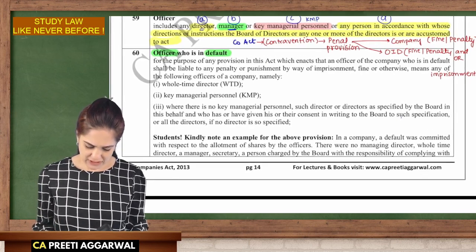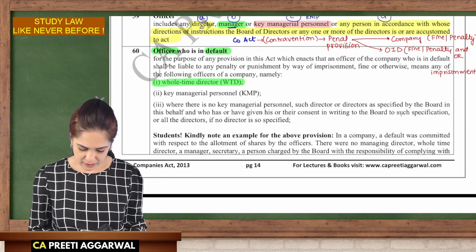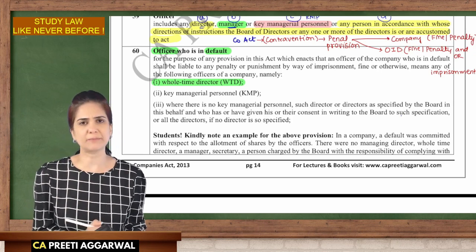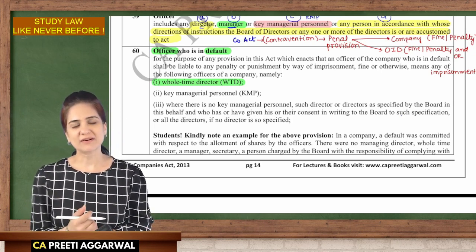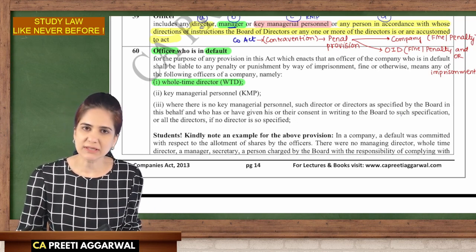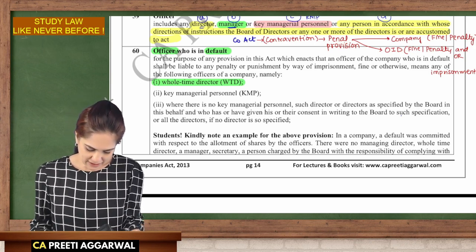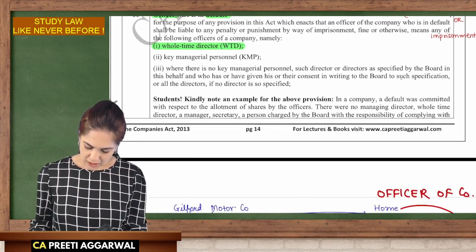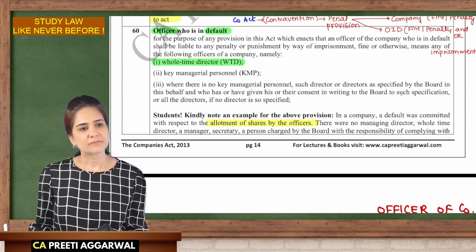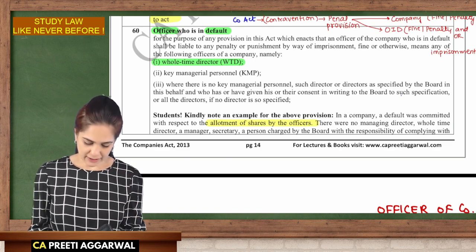Now, for the purpose of this Act, an officer in default will be a whole-time director. Now see, whole-time director means someone who is in whole-time employment of the company. How can you say I was not aware? Yes, you are in whole-time employment of the company. You didn't know that this wrong thing was happening in your company? Say a default was committed with respect to allotment of shares. How come you did not know that there's a default? So, a whole-time director can be held liable.